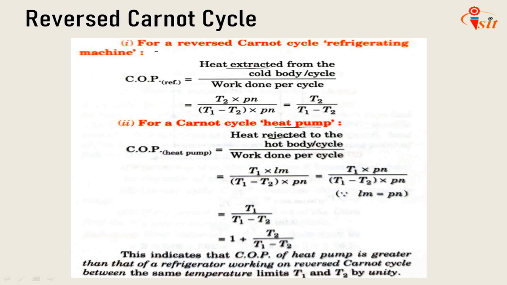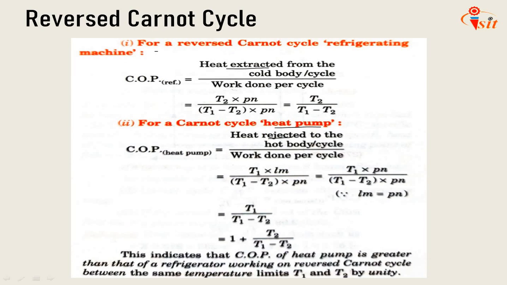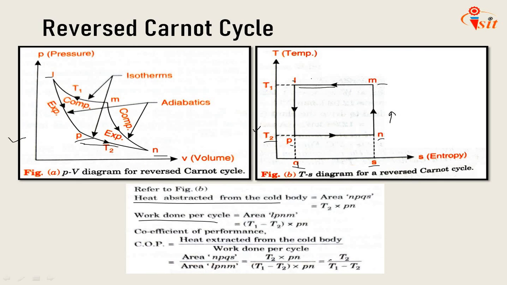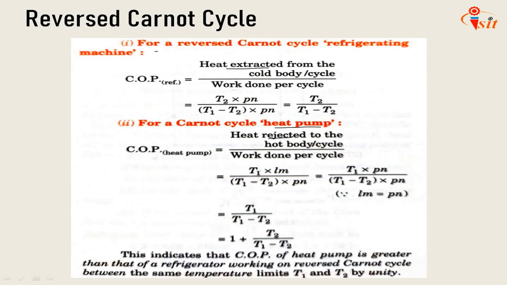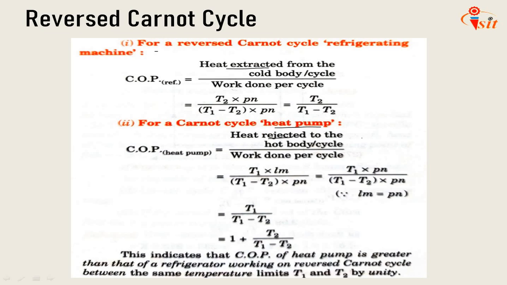So heat is rejected at temperature T1. So here it is T1 divided by T1 minus T2. The heat rejected will be LM into T1 divided by T1 minus T2, divided by Pn, since work done will be the same. So T1 multiplied by Pn divided by T1 minus T2 multiplied by Pn. Why? Because LM is nothing but Pn. So ultimately we'll get T1 divided by T1 minus T2, the higher temperature divided by T1 minus T2.